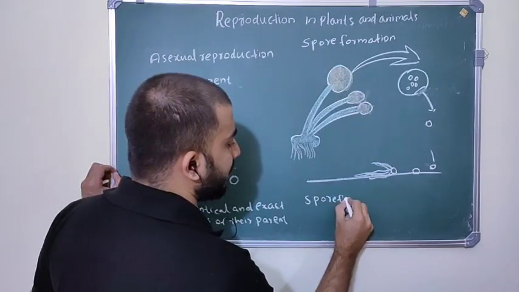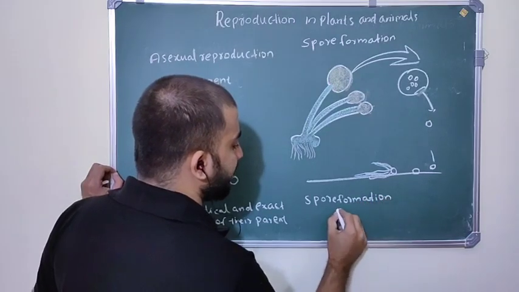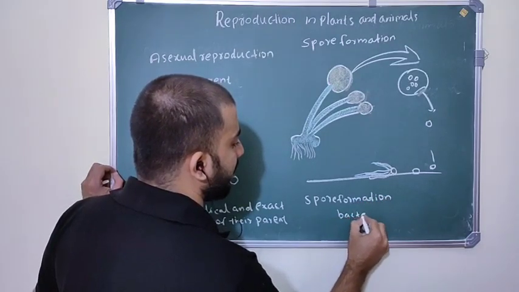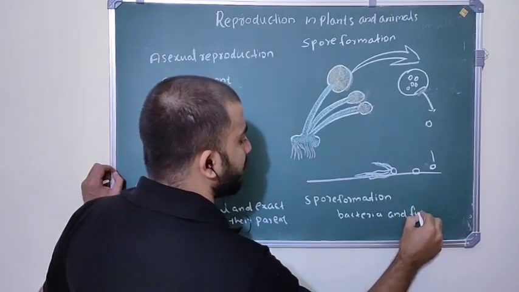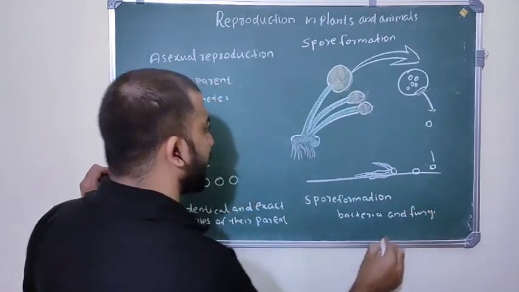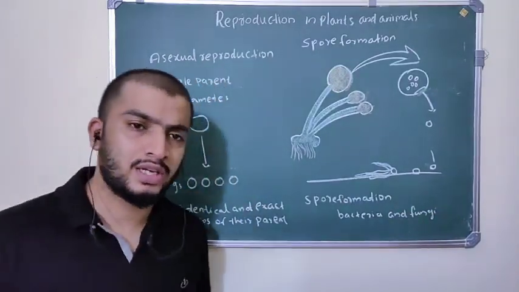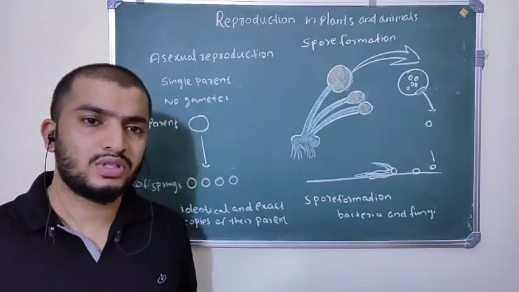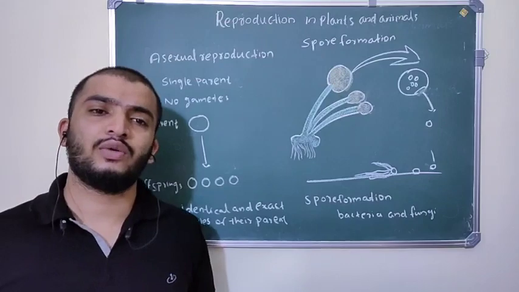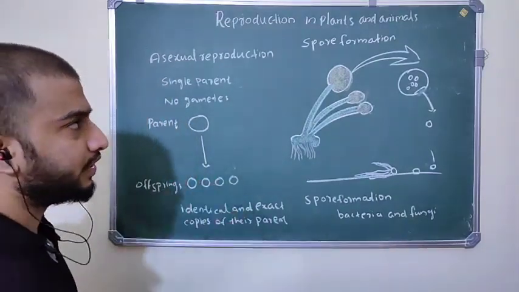It is a type of asexual reproduction present in bacteria and fungi. These two organisms show this type of asexual reproduction. What is actually spore formation? Bacteria and fungi produce spores, and these spores develop into a new bacterium or fungus. Now we are going to study spore formation in detail.